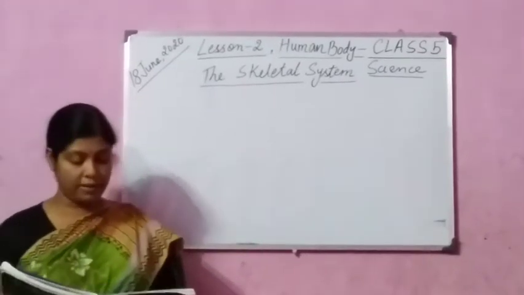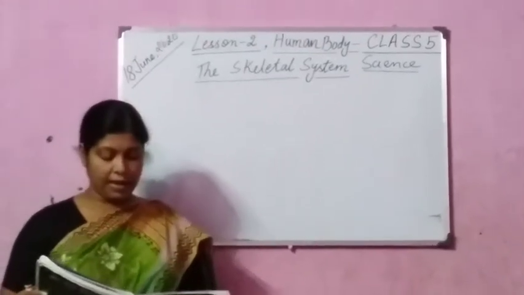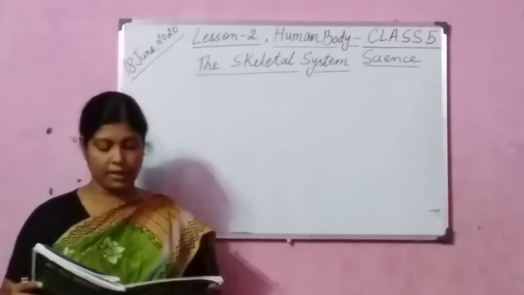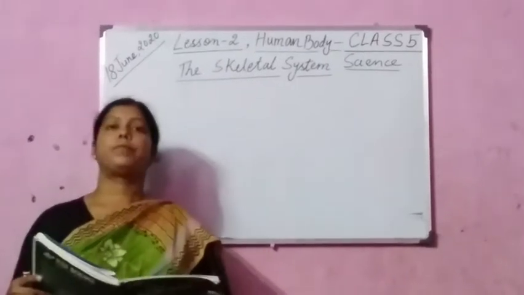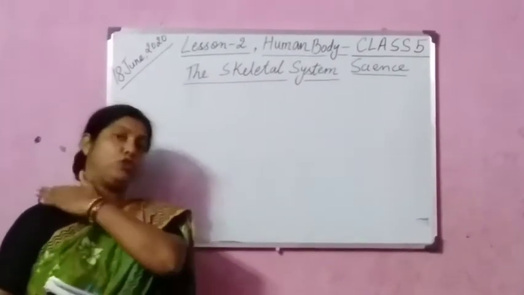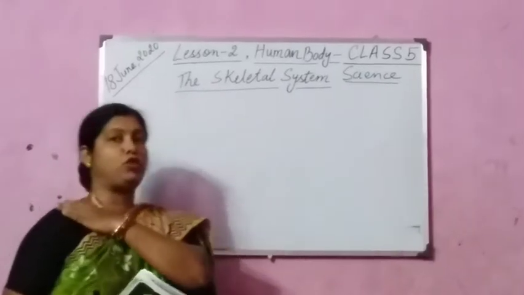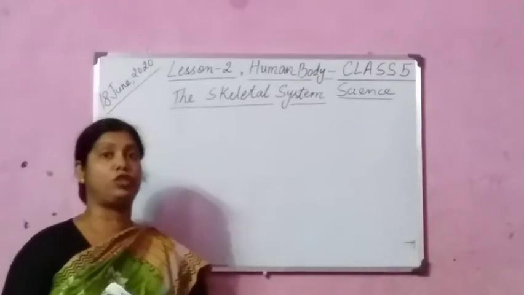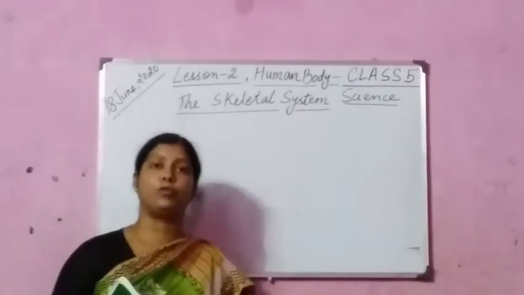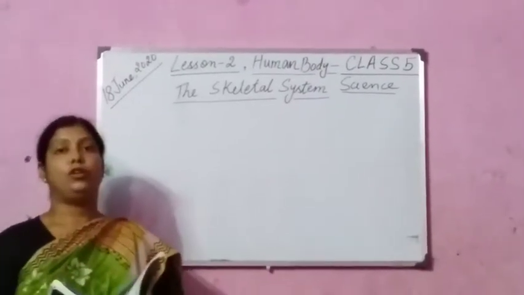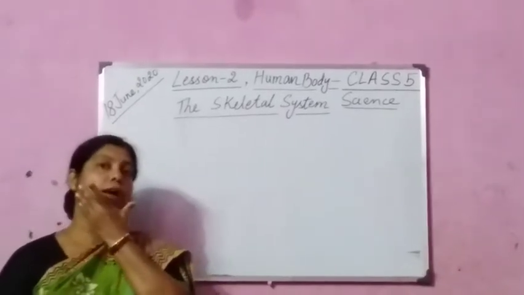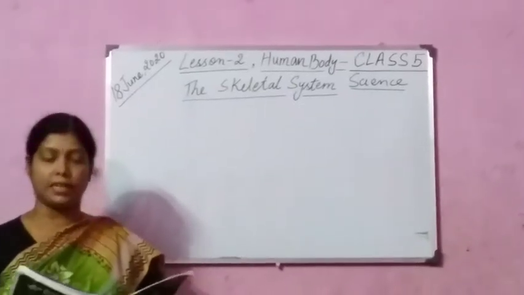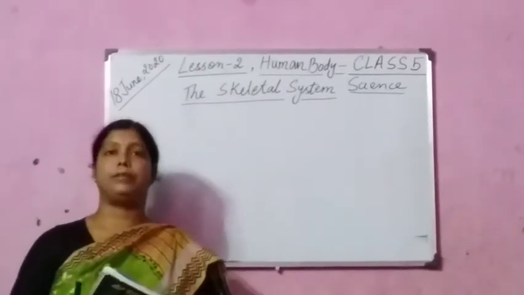Skull is inside your head. Limbs, that is the bones of your arms and legs. They are known as limbs. Backbone, rib cage. Backbone is the back portion of your body, the upper portion of your body. Then the rib cage is the front portion, that is the chest bone. And jawbone. Jawbone is inside your mouth. You have jaws. So one by one we'll discuss about them. First one is the skull.